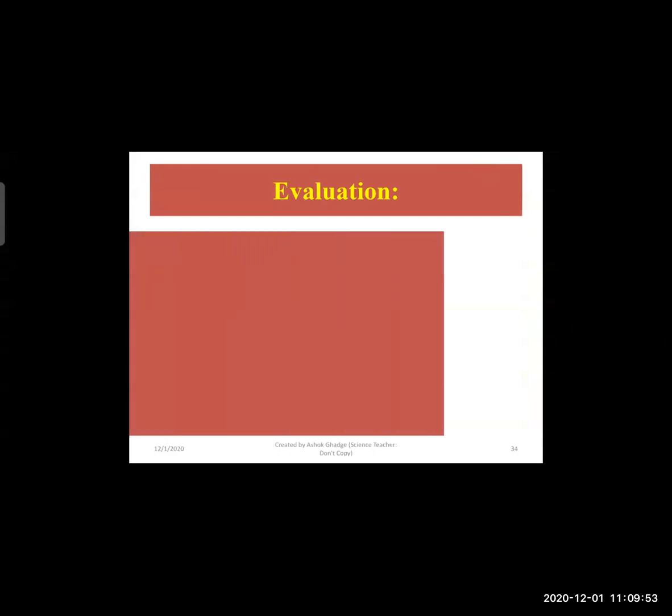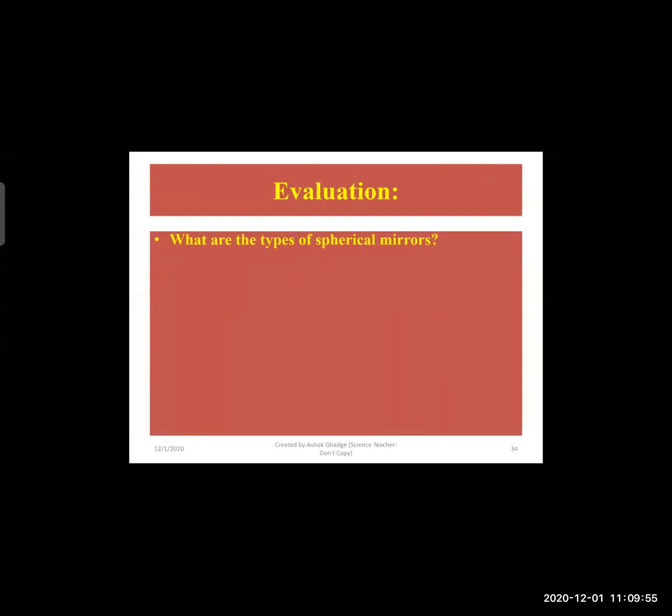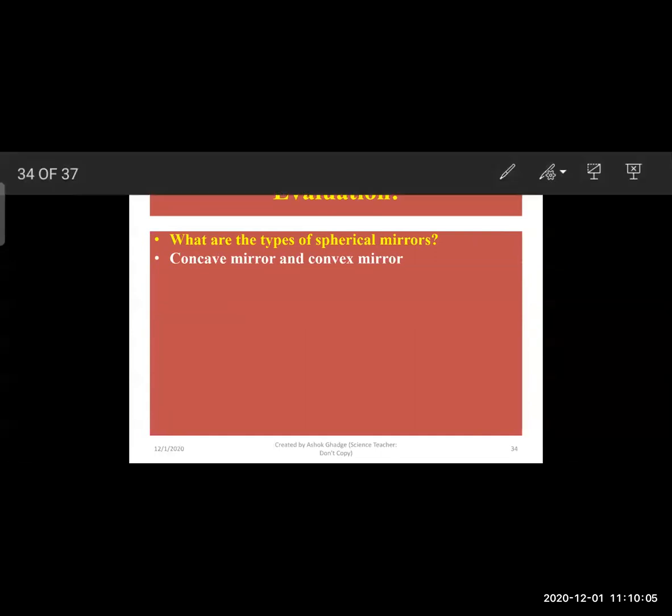Now, the next question is, what are the types of spherical mirror? Spherical mirrors are of two types. First is a concave mirror. A concave mirror is coated from outside, so the reflecting polished surface is from inside. That will be the concave mirror.